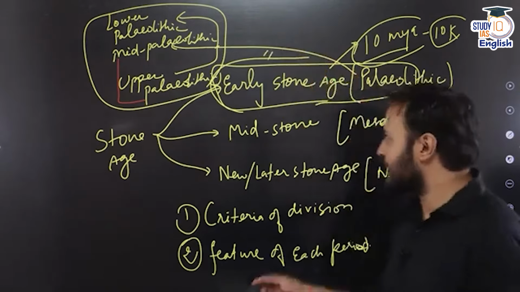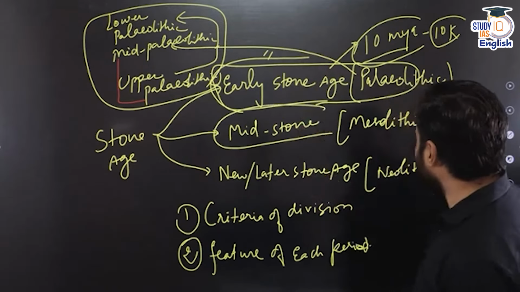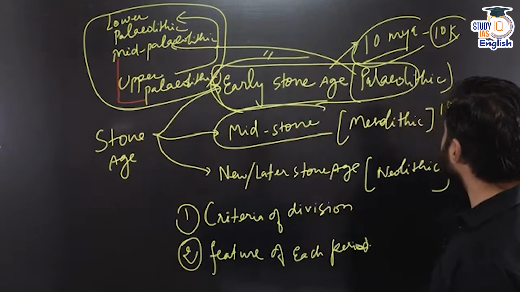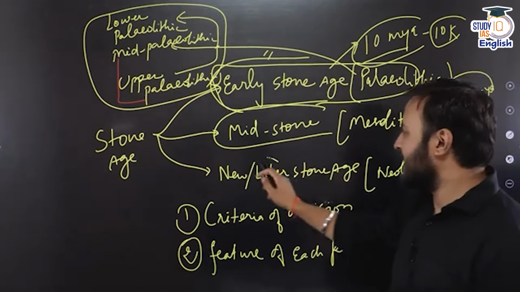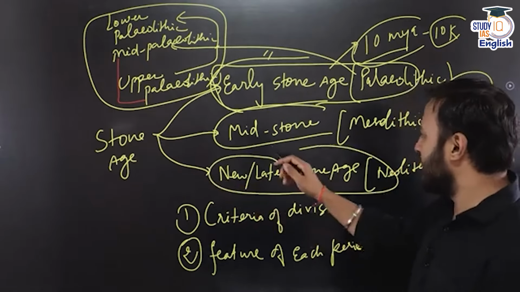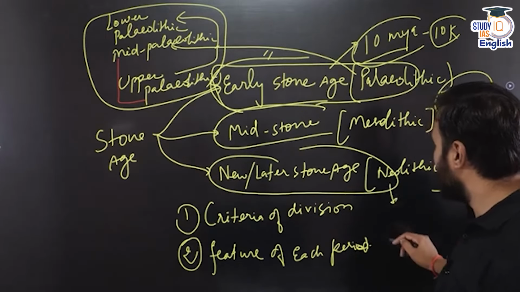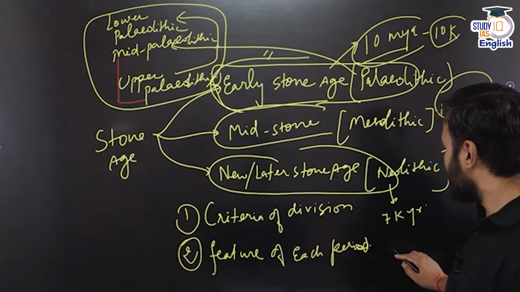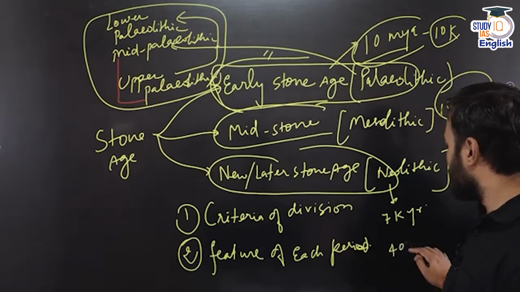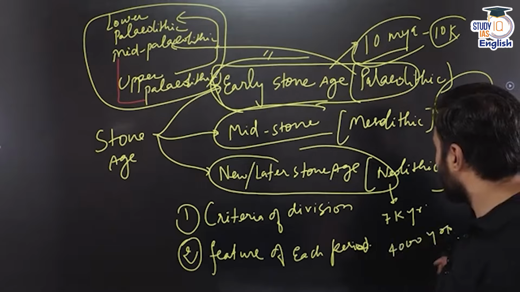After that, there is the Mid Stone Age, which lasts from 10,000 years ago up to 8,000 years ago. After that, there is the Neolithic Age or the later Stone Age, ascribed approximately from 7,000 years ago up to approximately 4,000 years ago.